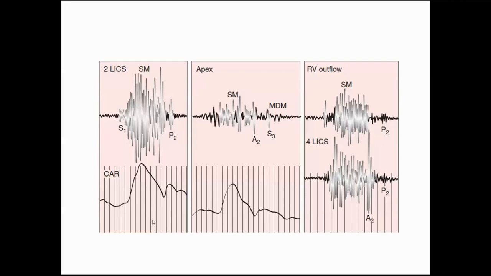So this is basically the murmur. This is a holosystolic murmur, which is maximally heard in the second intercostal space. Then the third is the systolic murmur, and it also has a mid-diastolic murmur because of the increased flow across the mitral valve. This MDM is mainly because of the increase in flow across the mitral valve.